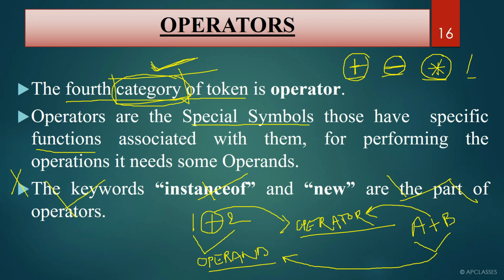Each and every operator has a special meaning for the compiler. Whatever operator you see, arithmetic operator, relational operator, it will have a special meaning for the compiler, so they are considered tokens.